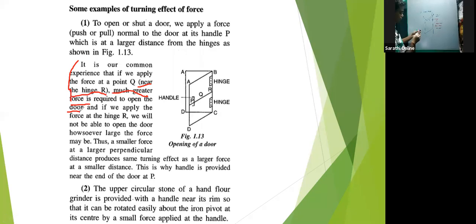Suppose we apply one force here and a second force here; this is F1, this is F2, this is D2, and this is D1. When we apply a force of F1 at a distance D1, the door opens. That means F1 D1 is what is required to open the door.